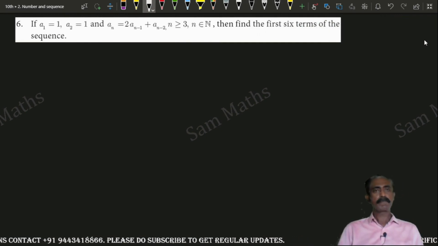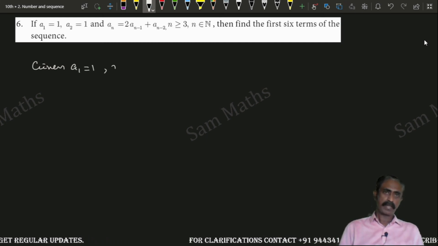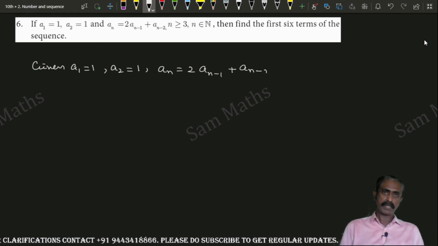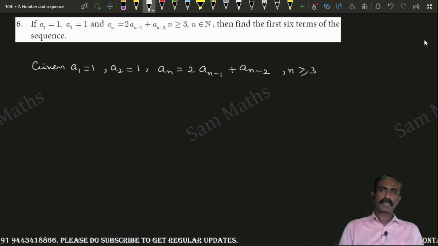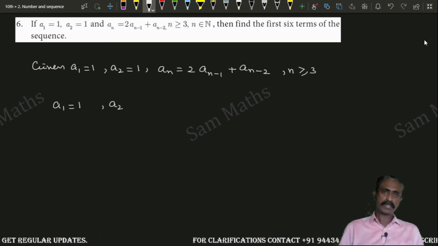Sixth question. If a1 is equal to 1 and a2 is equal to 1, and they have given an is equal to 2 into an minus 1 plus an minus 2, n is greater than or equal to 3, then find the first 6 terms. One by one I am going to write. a1 is equal to 1, it's given. And a2 is equal to 1. So the first 2 terms we obtained here.